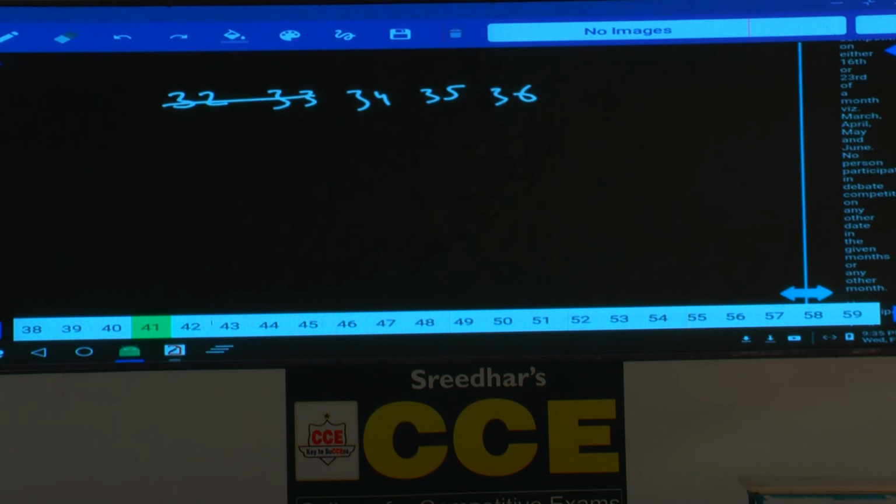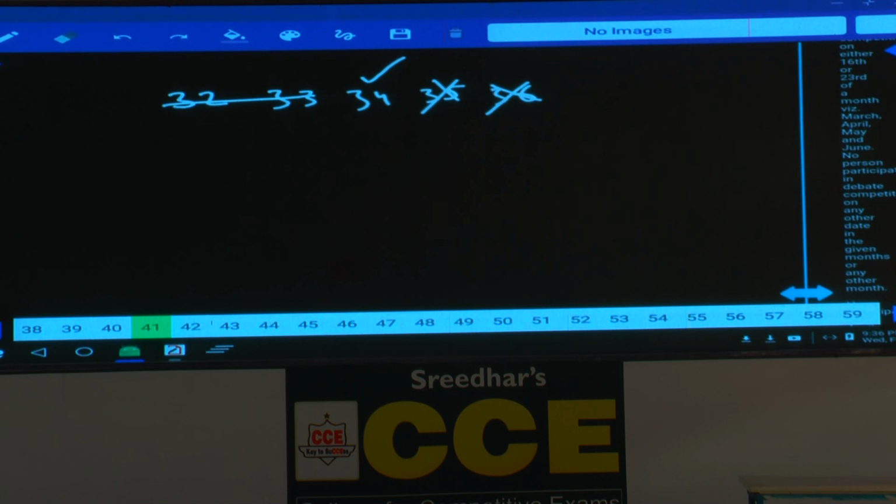More than 33 means 32 and 33 cannot happen. And Ajay correctly remembered that Rahul had an even number of candies. Even number of candies means 35 is ruled out, and since it is less than 36, 36 is also ruled out. Finally, Rahul is having 34 candies, that is choice 4. Choice 4 is the answer.